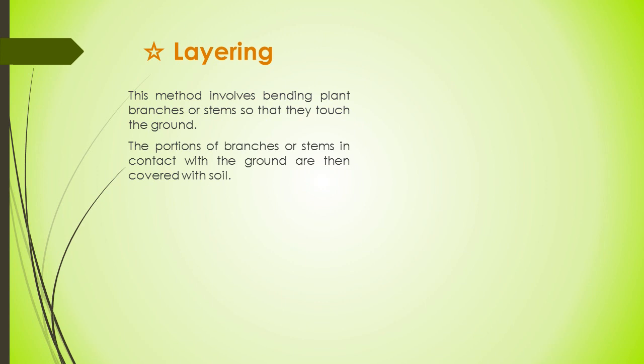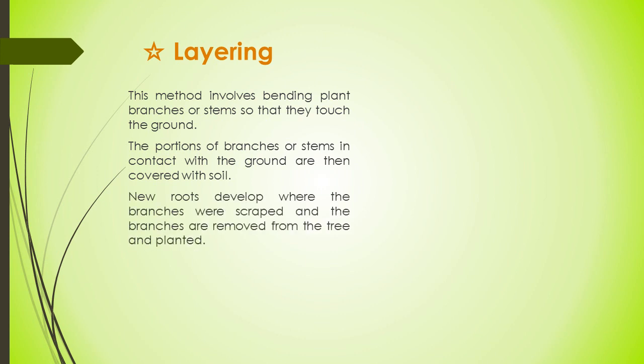and it involves bending plant branches or stems so that they touch the ground, or one part of the stem or branch goes down into the soil, and where they grow as a new plant.